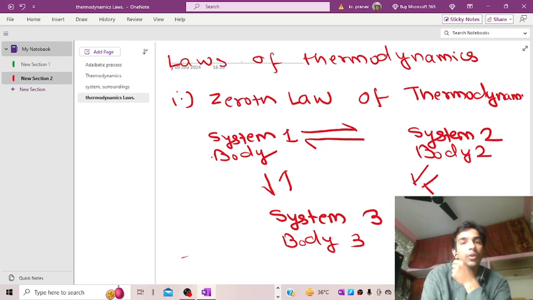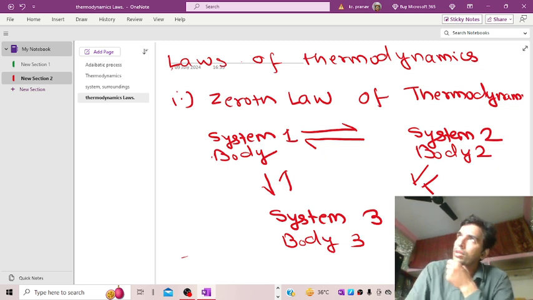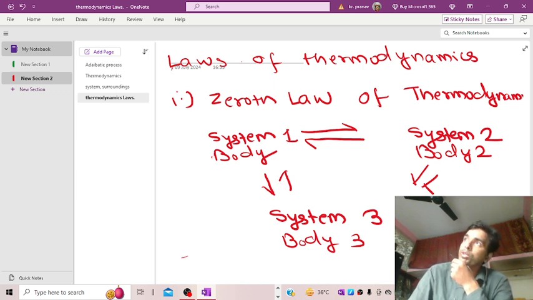So we studied various concepts today. First and foremost, we studied the definition of thermodynamics. Secondly, we switched over to the system, the very base part of thermodynamics, a point or region in space under our consideration, types of systems, surroundings, boundaries, properties of the system, intensive and extensive properties, and the laws of thermodynamics. That is, the zeroth law of thermodynamics we studied today. And in the next class, we will see the next law of thermodynamics, entitled the first law of thermodynamics, which is the law of conservation of energy.